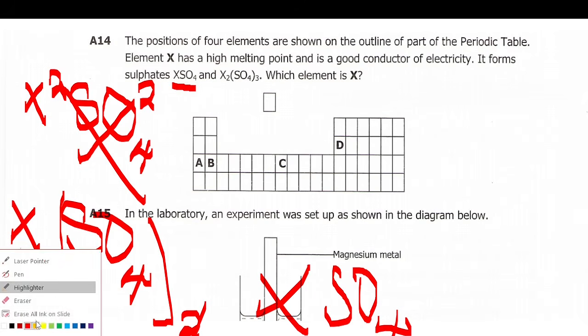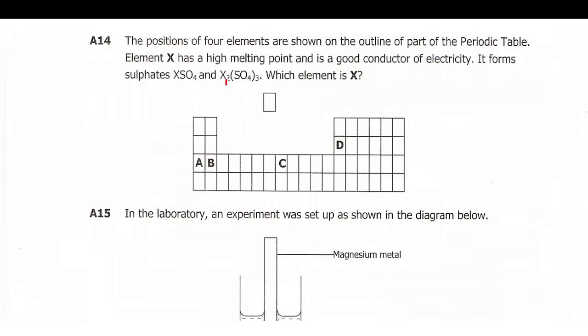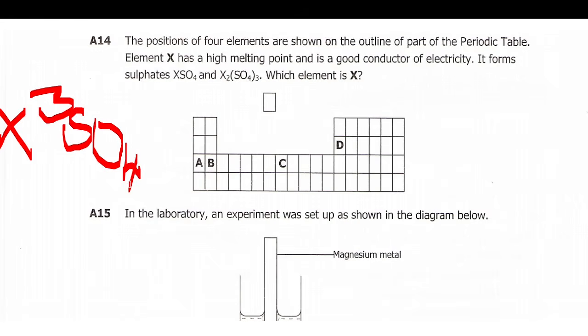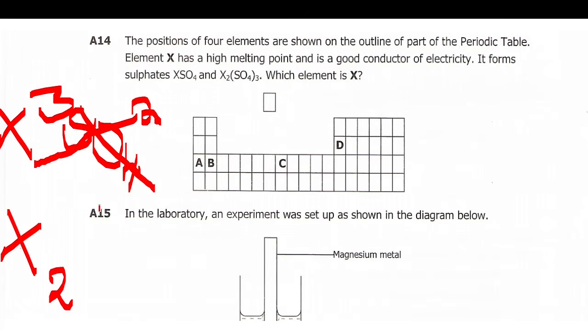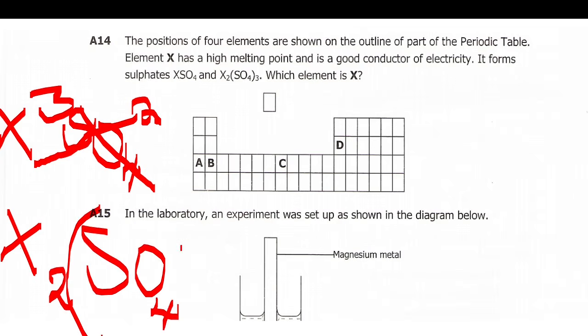Then another one, which has a valence of 3. So this one has a valence of 3, like this, X3 and SO4 with 2. The valences again will swap. This one will come here, this one will come here. So you have X2 open bracket SO4, close bracket 3. They're swapping. This is why you are having this.